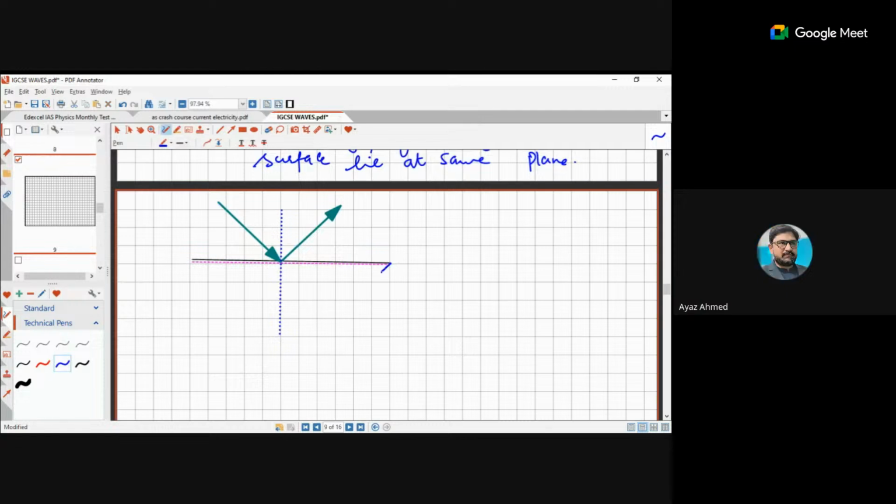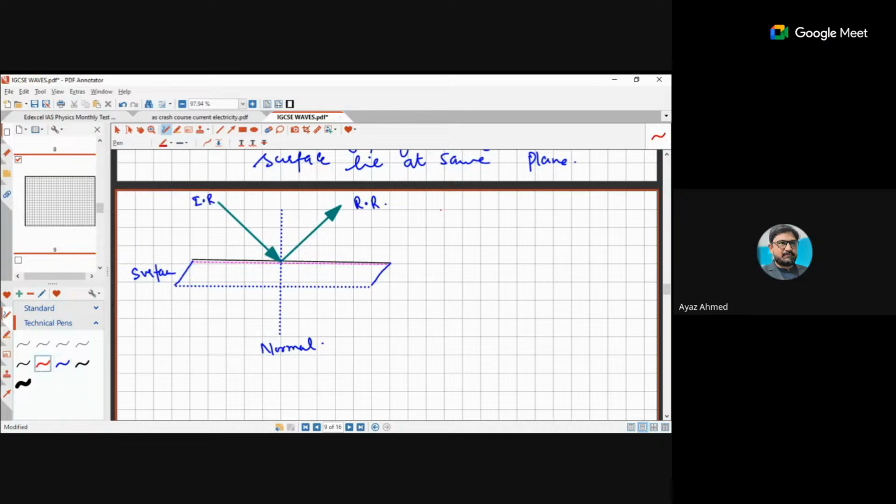Plane means this thing. For example, if I say that this is the plane, I will just draw a line here. This is the plane. Do you understand the plane? I mean, this is the surface, this is the mirror. It will not be that your incident ray falls on one mirror and the reflection happens on some other one. So this is the first law. The most important law here is the normal. This is the surface, this is your incident ray, this is your reflected ray. Okay, law number two.